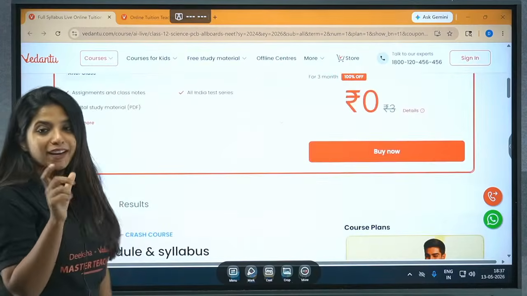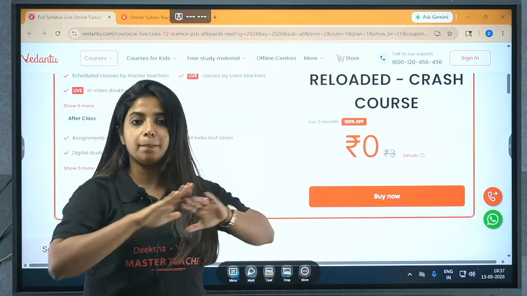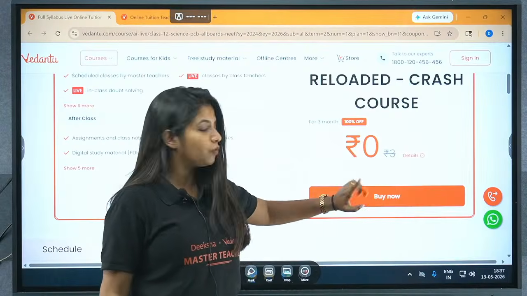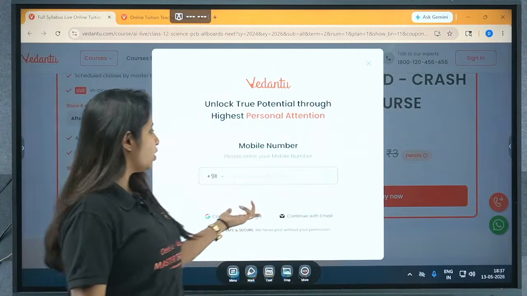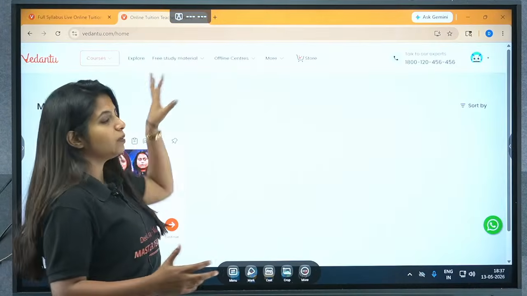The reason the buy now option is there is because it was supposed to be paid, but here it is not a paid course, it's completely free. As you can clearly see over here, it's just 0 that has been mentioned. Click on buy now. Once you click on buy now, you would have to enter your mobile number and an OTP will come through, and that's how you will be logging in.